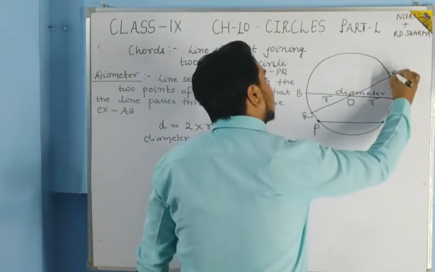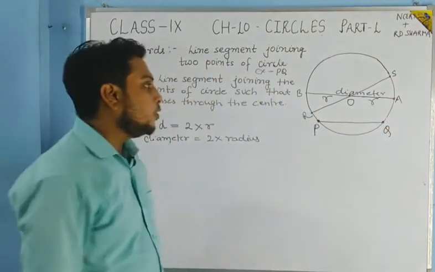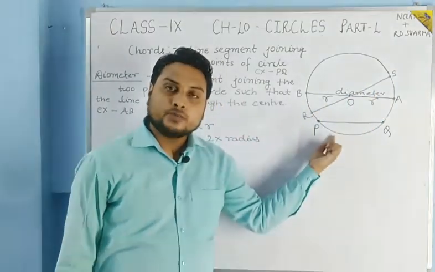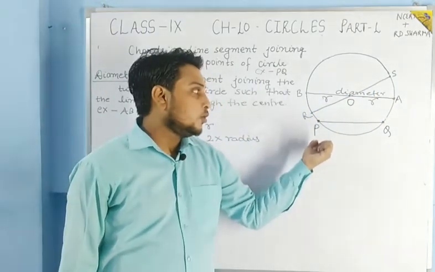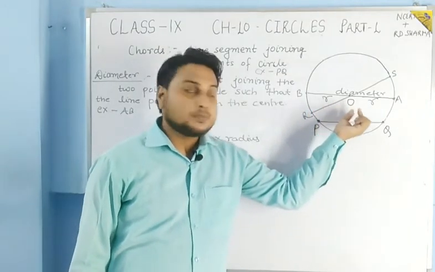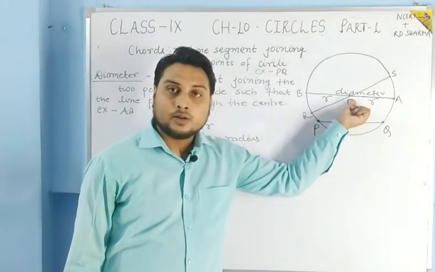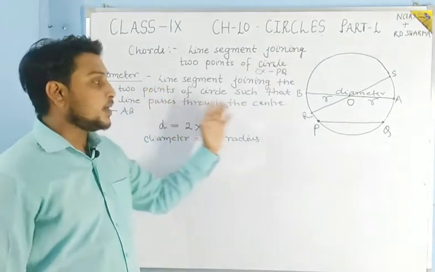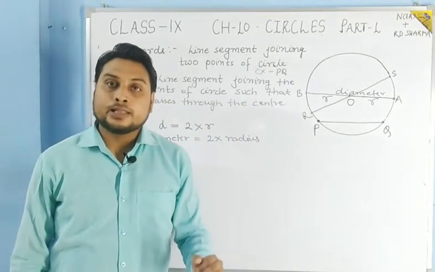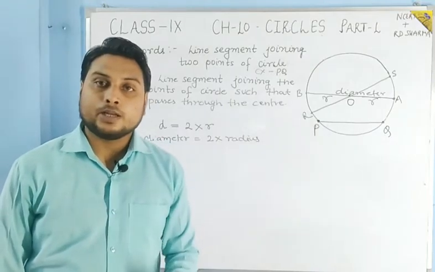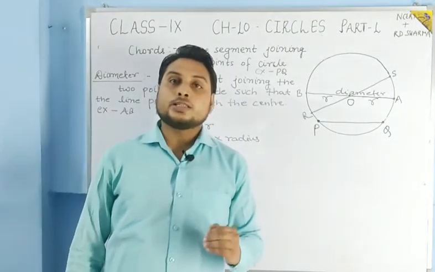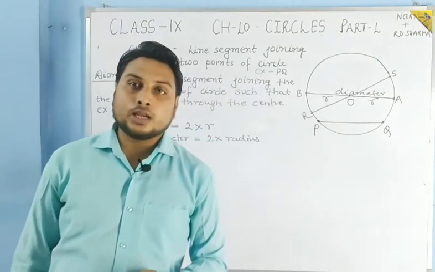Suppose this RS: if we join two points of the circle, then this is a chord, and if the chord is passing through the center, then that will be the diameter. And what is the property of diameter? That it is the longest chord of the circle.